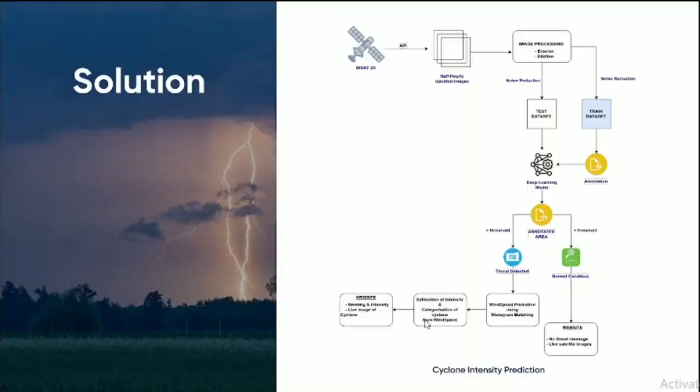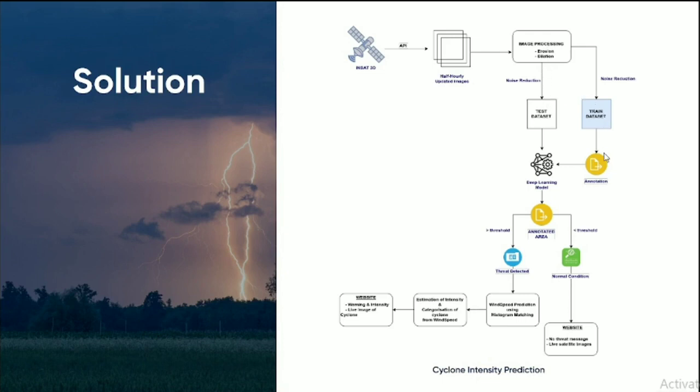Talking about the solution, we have developed a convolutional neural network model which predicts the intensity of the cyclone in the image we give it as input, and the predicted intensity is displayed using a website. As we can see in the flow chart, first the images captured by INSAT 3D are retrieved through an API call. The collected images are then image processed. Once the feature extraction is done, 80% of the images are used for training, while 20% is used for testing.